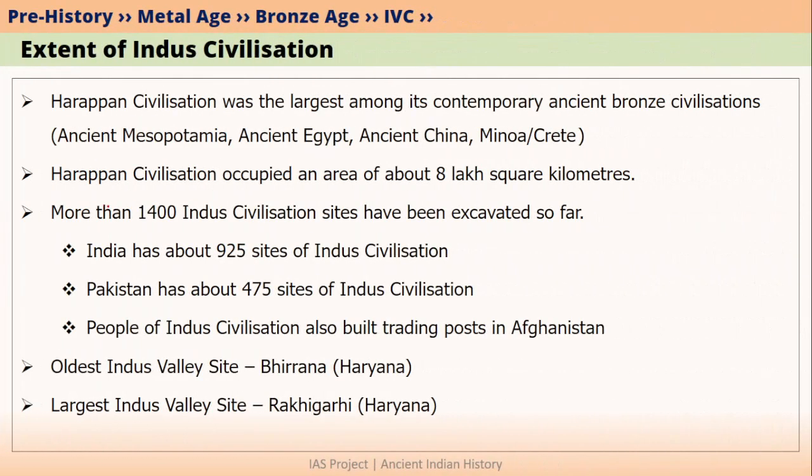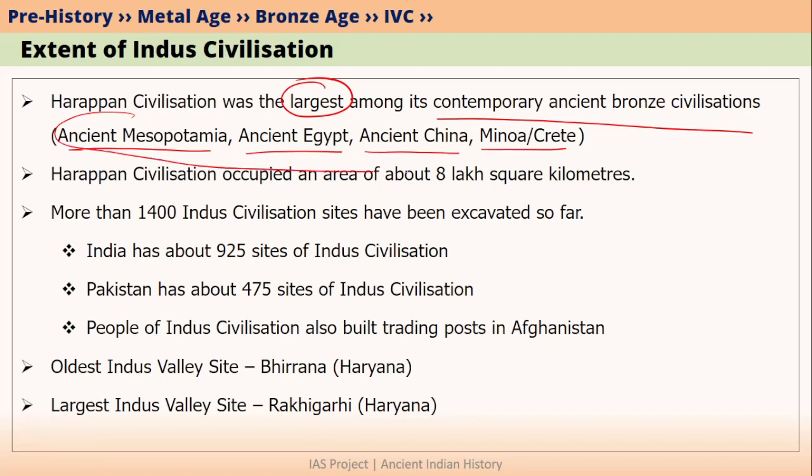If we compare the geographical area of Harappan civilization with other contemporary ancient bronze civilizations, then we know that Harappan civilization is actually the largest of all these civilizations, which means that Harappan civilization is larger than ancient Mesopotamia, ancient Egypt, ancient China, as well as Minoan civilization. We have talked about the location of all these in our previous video.